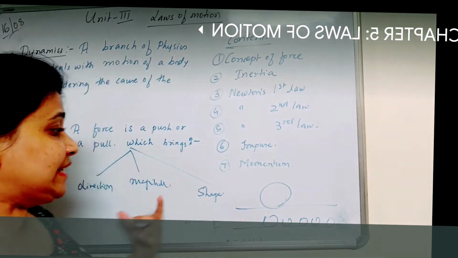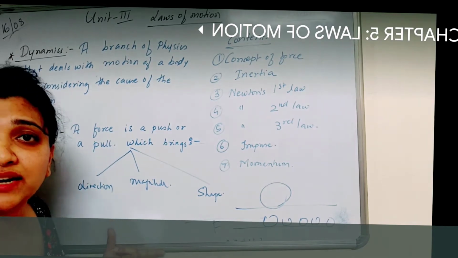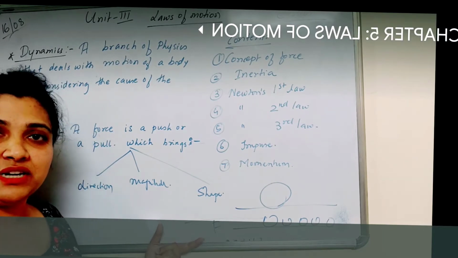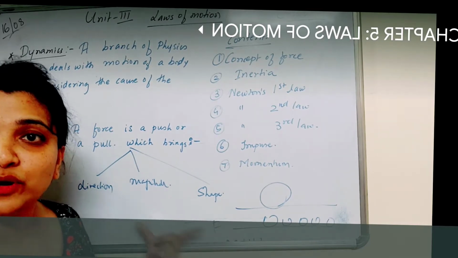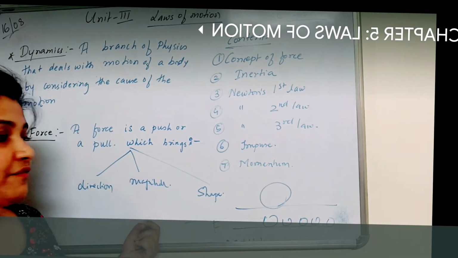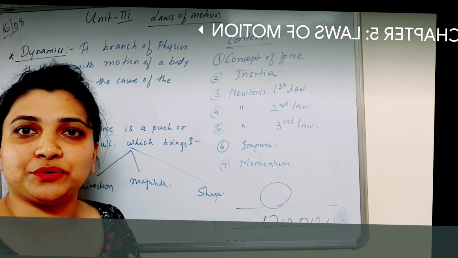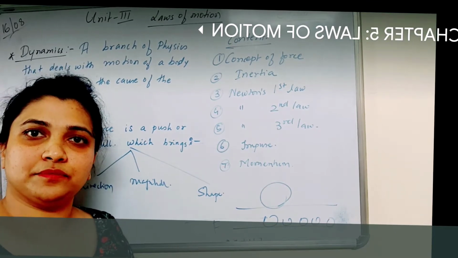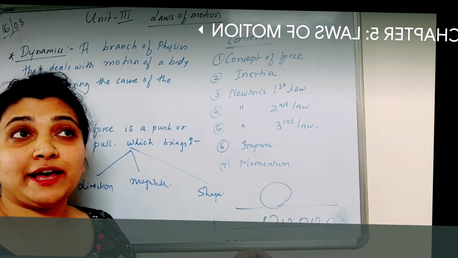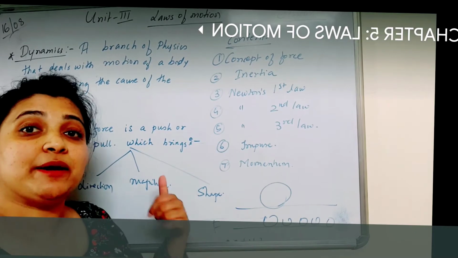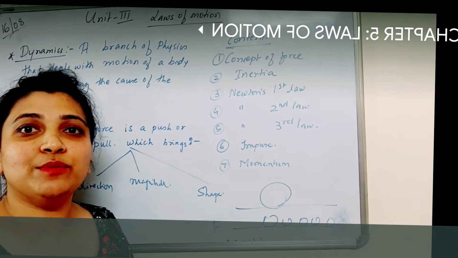So basically three things take place, children, whenever we apply a certain force. First, it might change its direction, then it might change the magnitude, and then it might also change its shape. Can someone give me an example of force wherein the direction changes, the magnitude changes, and the shape changes? Can someone give me an example to it, children?